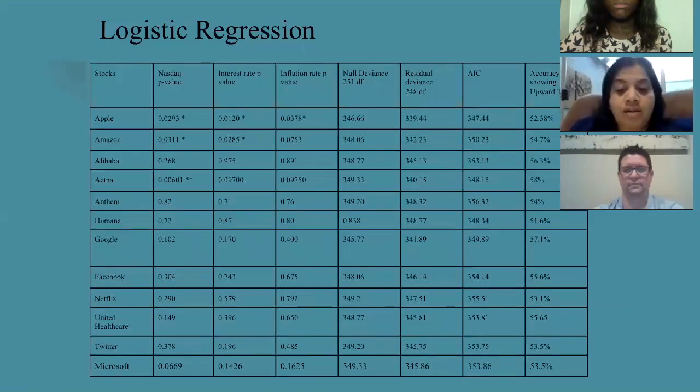We also concluded that not all economic indicators were statistically significant, as you can see from our table, when we were considering these changes in prices. Moreover, the AIC and the null deviance and residual deviance were also relatively high for this model. You can look at the table for more details.